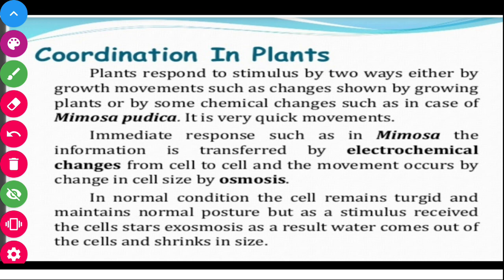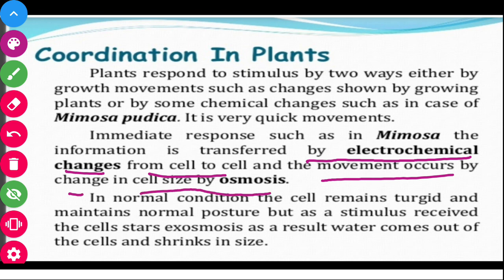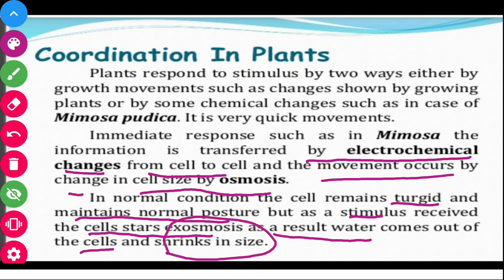In an immediate response, such as in Mimosa pudica, the information is transferred by electrochemical changes from cell to cell, and the movement occurs by a change in the cell size by osmosis. In normal condition, the cell remains turgid and maintains normal posture. But as a stimulus is received, the cell starts exosmosis. As a result, the water comes out of the cell and the cell size shrinks.